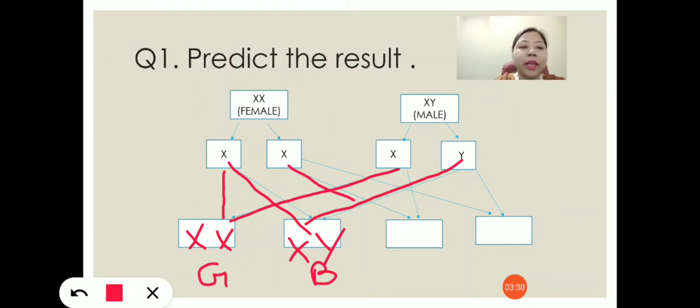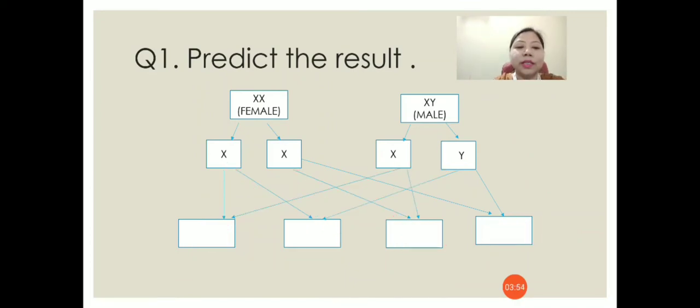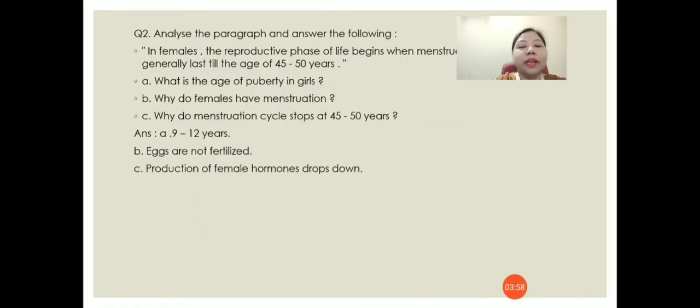Similarly, if the egg again fuses with the sperm which contains an X chromosome, the result will be a baby girl, and here we'll get the result as a baby boy. That means there is a 50-50 chance of a child being a girl or a boy. So this is how the sex of a child is determined. Let's move to the second question.